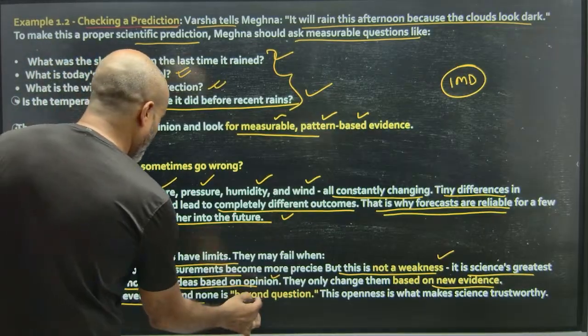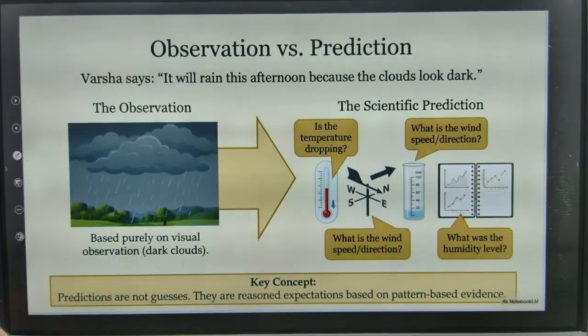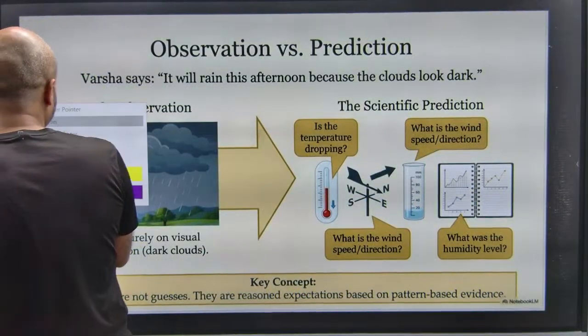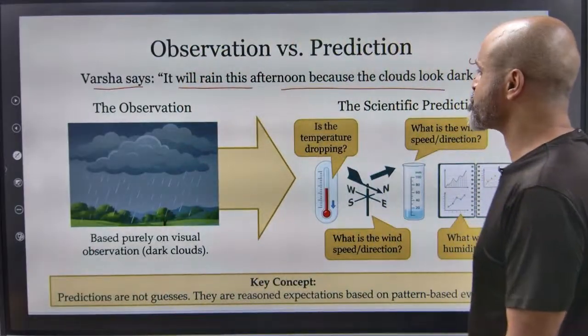No scientific theory is ever final, and none is beyond question. This openness is what makes science trustworthy. So, observation versus prediction. Versa says it will rain this afternoon because the clouds look dark.